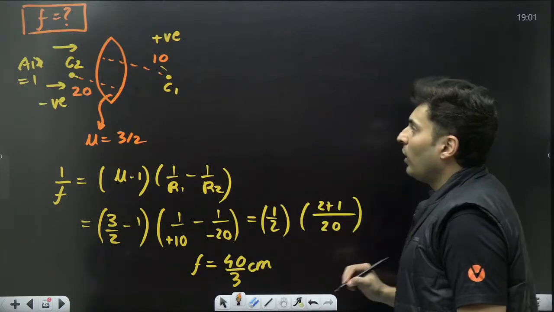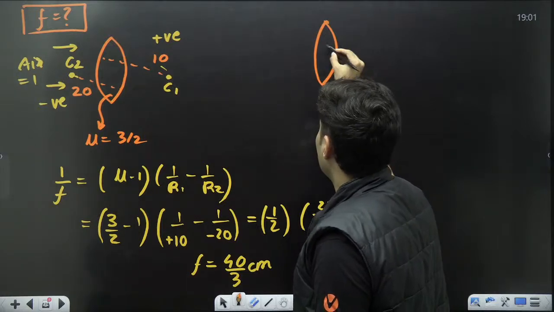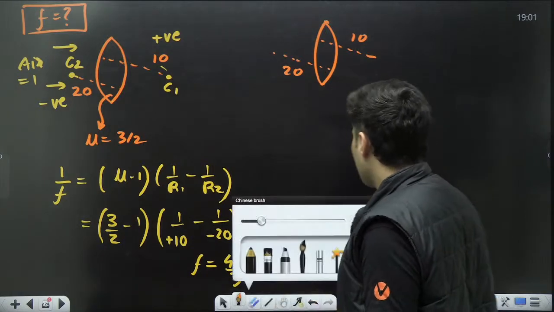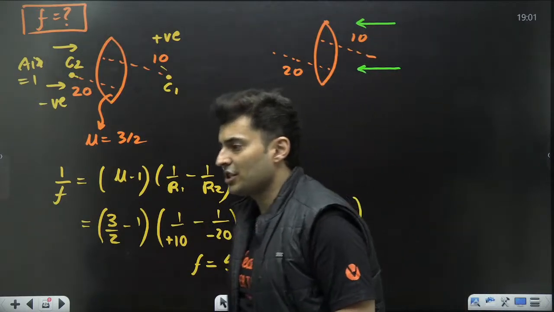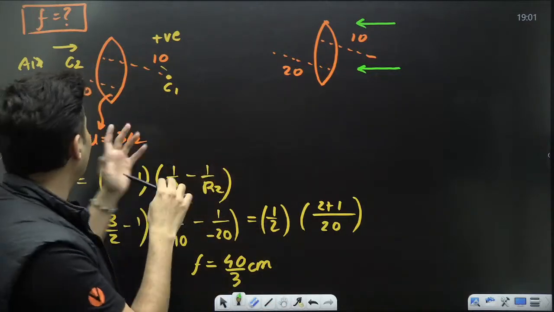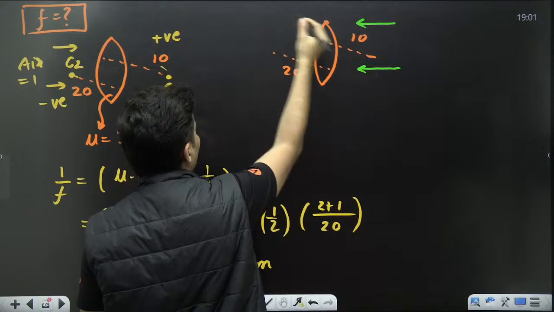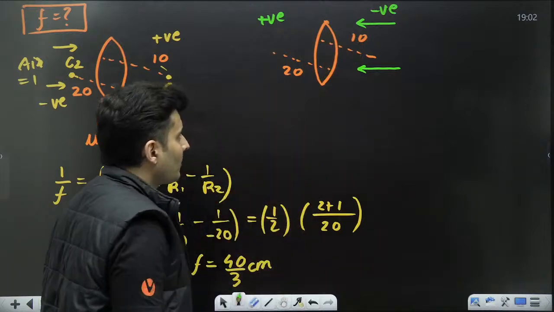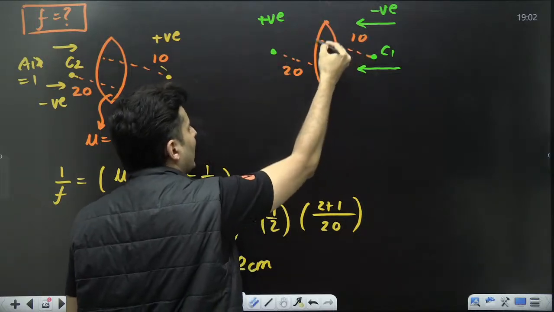Some of you will be thinking, sir, what if for the same lens, where this was 10 and this was 20, somebody decided to take the rays of light coming this way? Will the answer change? Let's try it out. Basically, I'm changing the lens's side. That's all. I'm inverting the lens. So if this is the incident side, the rays are going this way. Now this will become positive and this will become negative. Correct? Because this is the first surface, this will become C1.